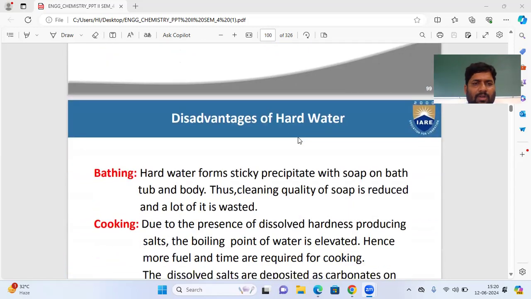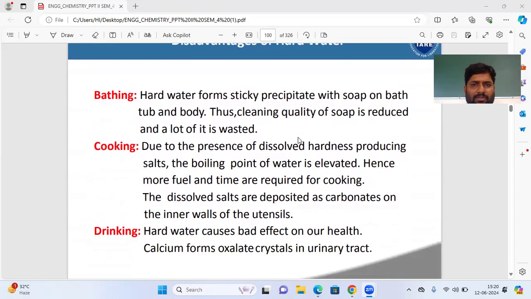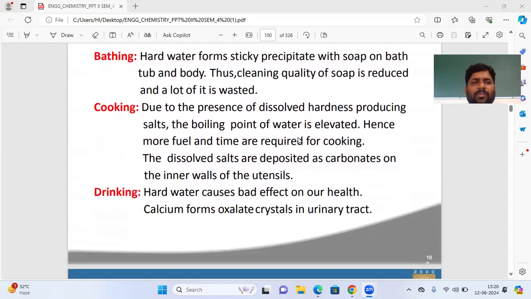And next, we come to the disadvantages of hard water. Water is generally used for bathing, cooking, drinking, and industrial purposes, such as the sugar industry, pharmaceutical industry, laundry industry, dyeing industry, etc. But with soft water, there is no problem. Suppose you are using hard water instead of soft water, you will get problems because it has salts. That is the main reason.